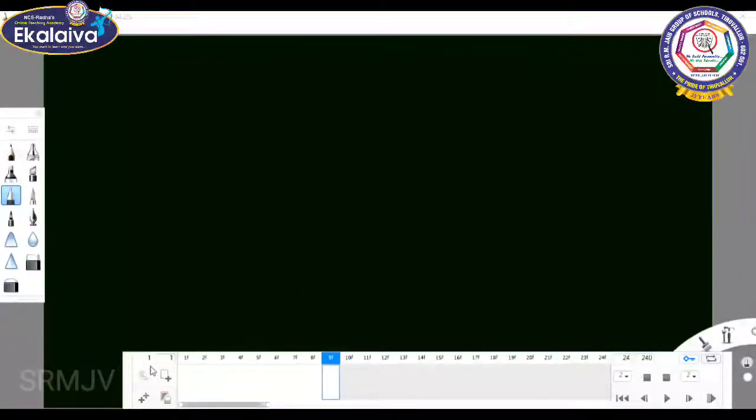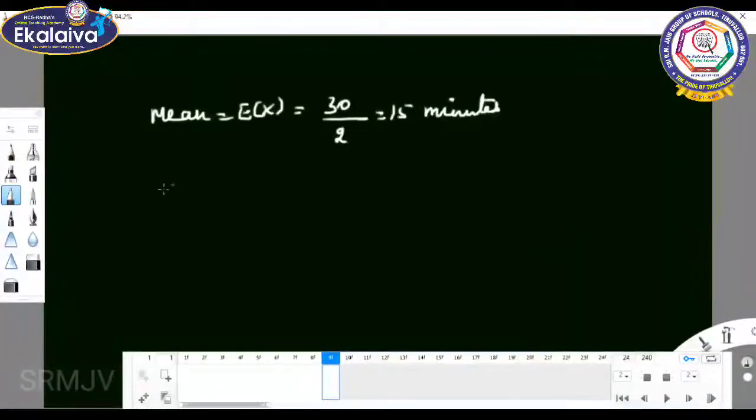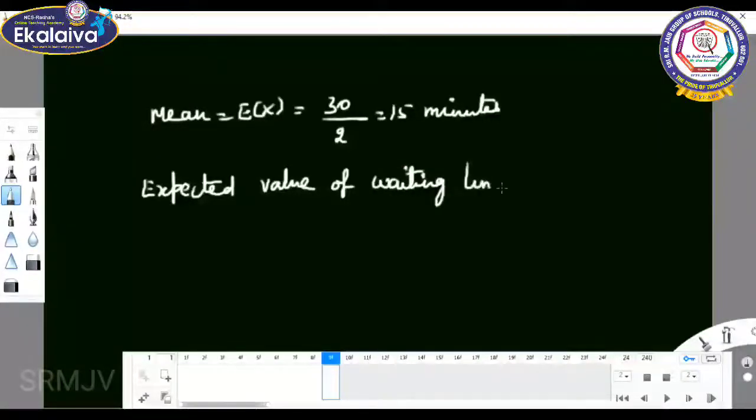Mean equal to expectation of x equal to 30 by 2, it gives 15. 15 minutes, that is the expected value of waiting time.